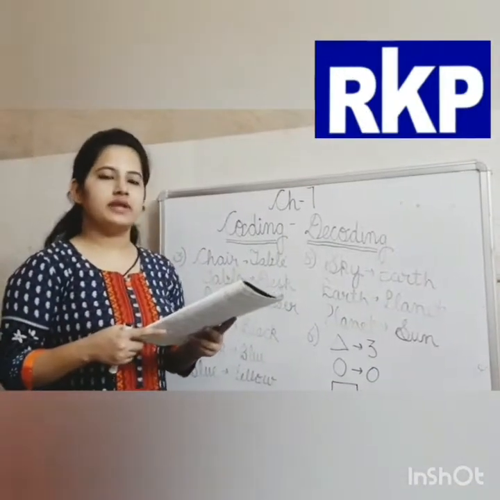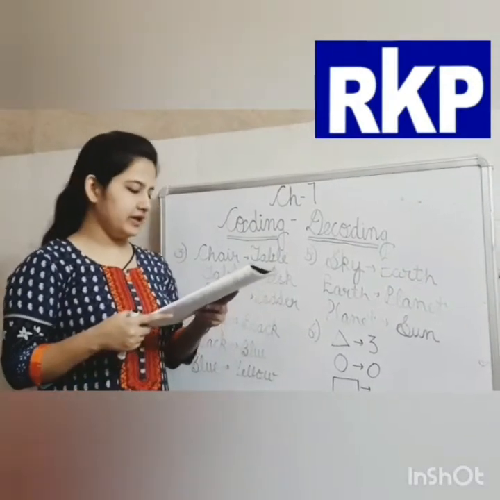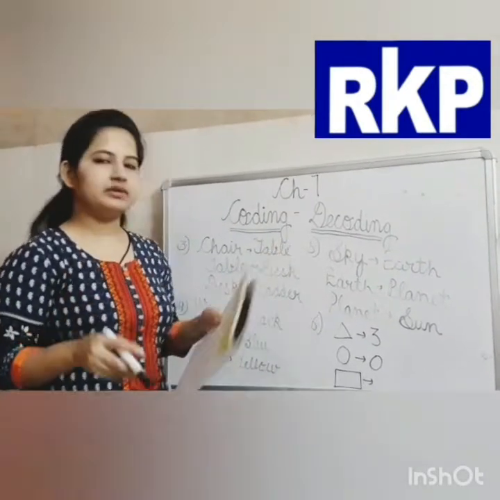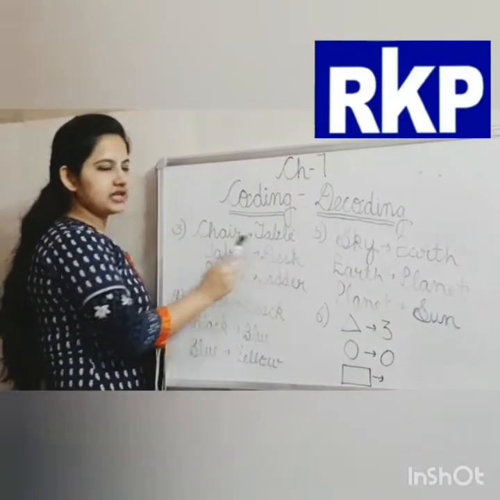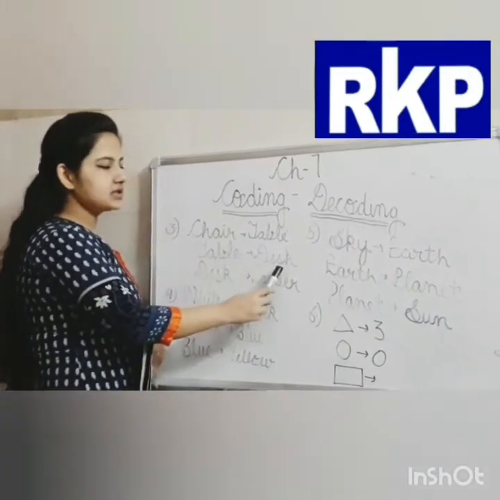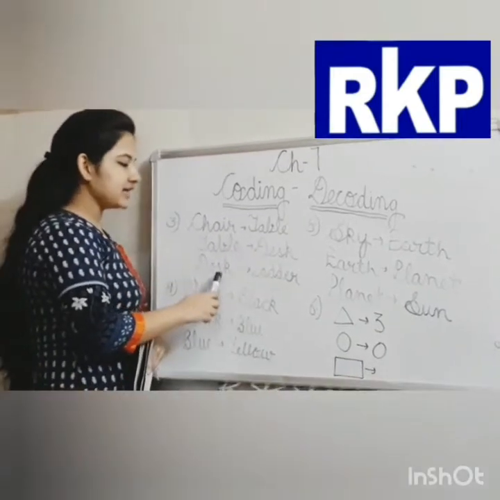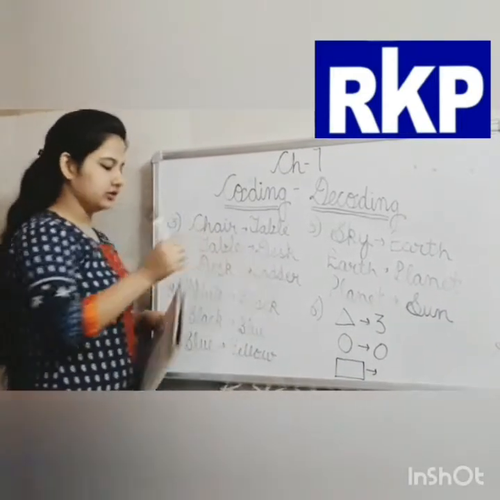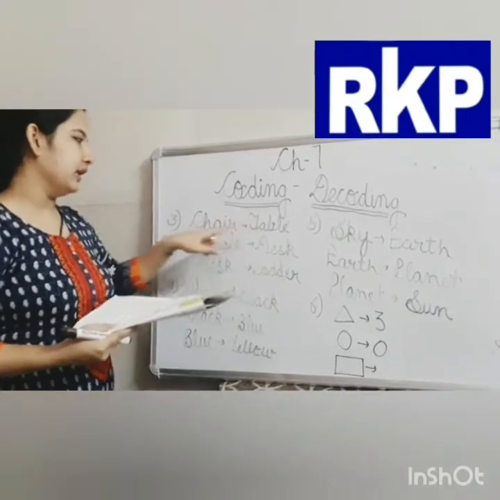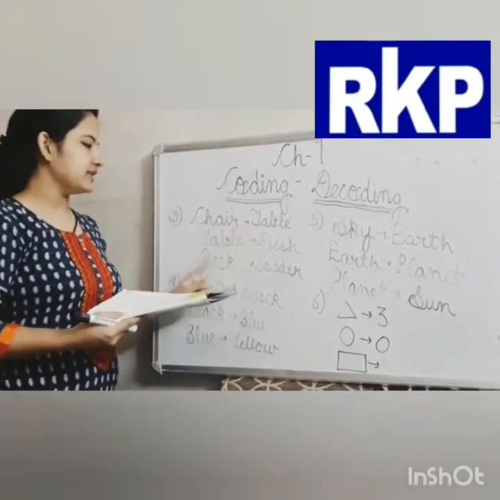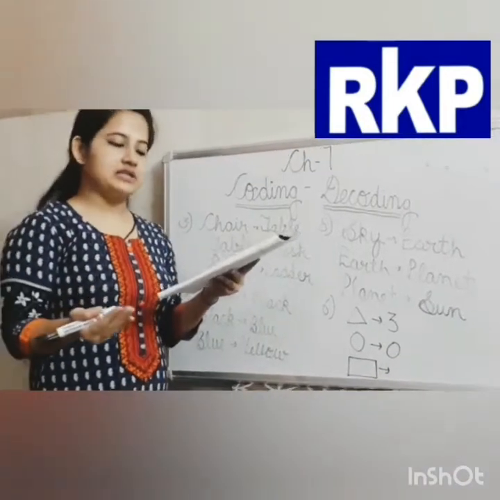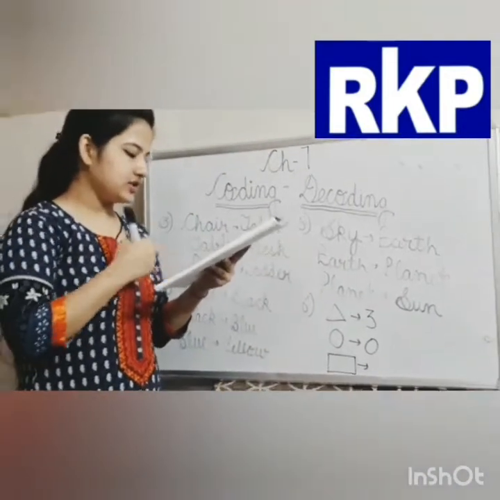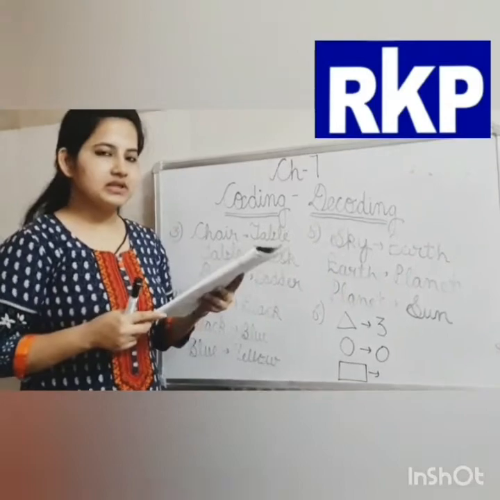Next question. That is question number 3. It is given that if we call chair as table, table as desk, desk as ladder, then what does a person sit on?